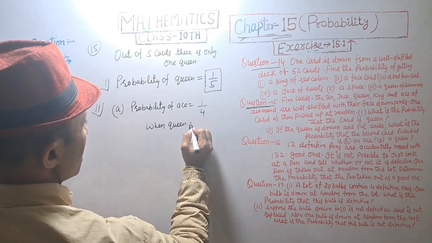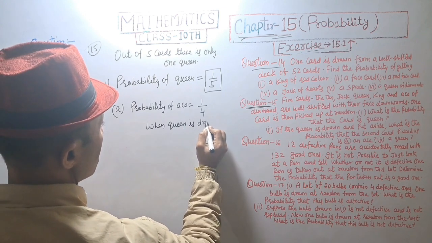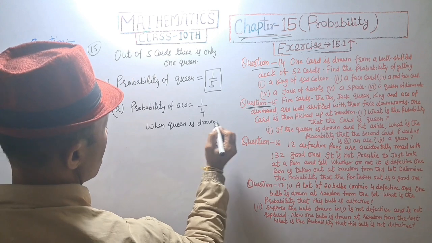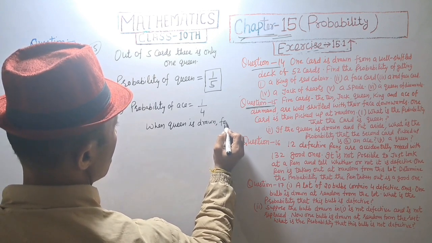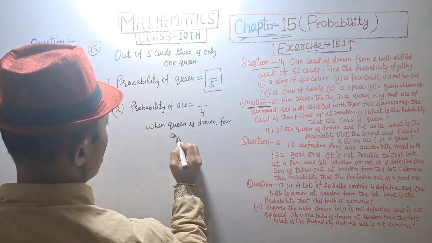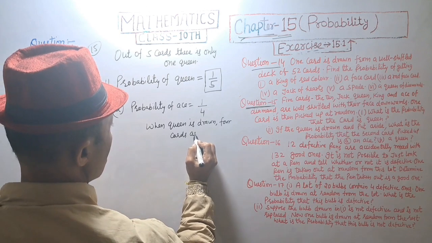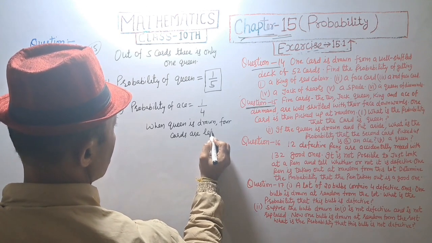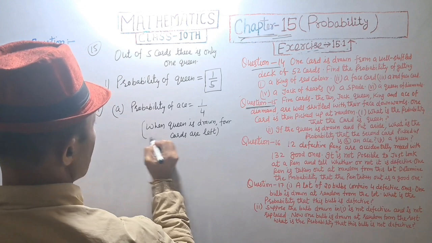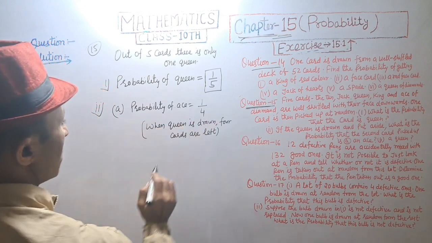When queen is drawn, four cards are left. So probability is equal to 1 by 4.